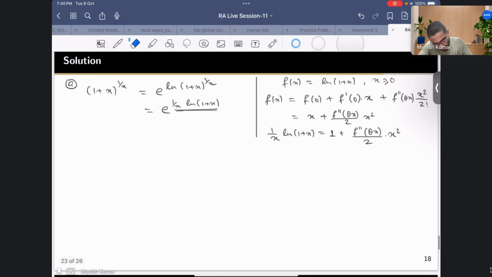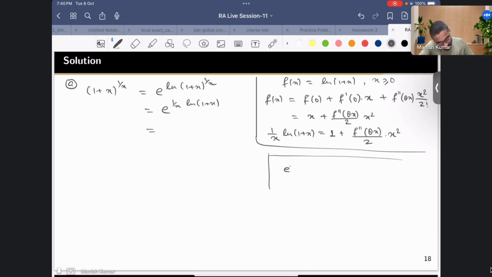Now I can write this exponential. I can use the expansion of exponential. So e raised to power x is nothing but 1 plus x square by factorial 2 plus x cube by factorial 3. This is how you go, right?